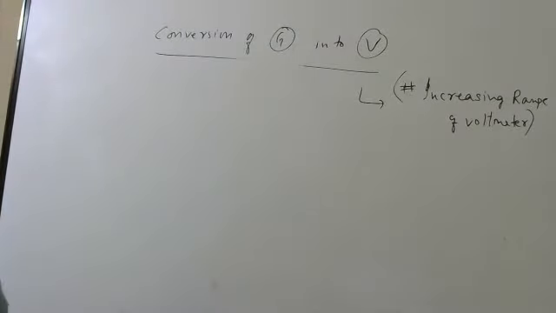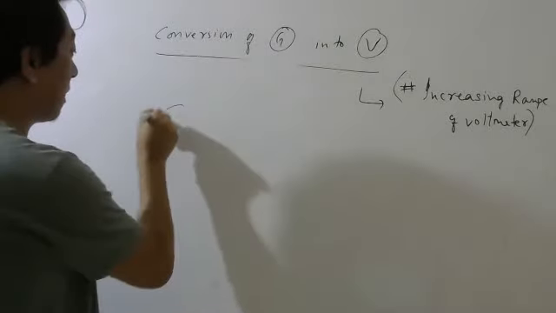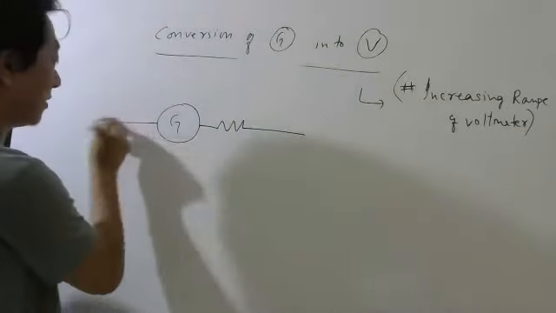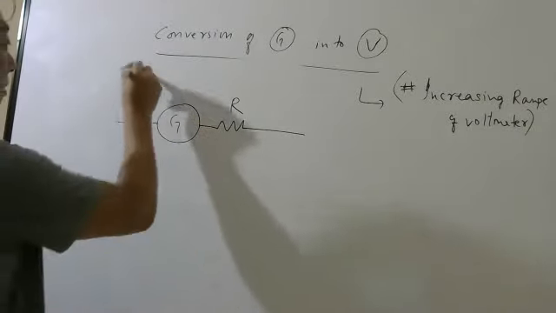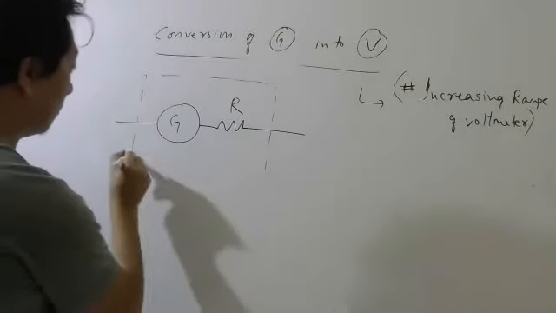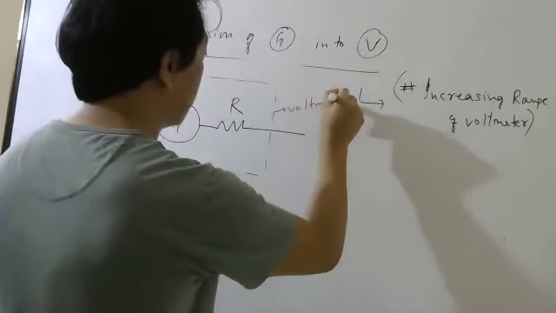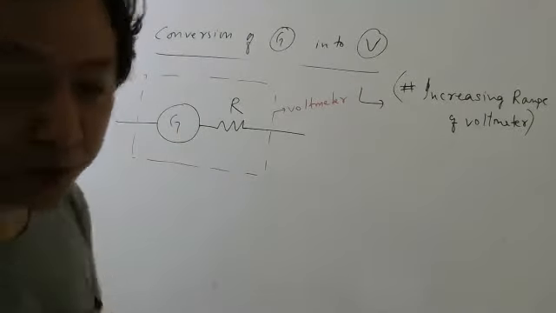So now we have to calculate how much resistance is needed. This is for 3 marks. Okay. So look here. This is your galvanometer. So you have to connect a high resistance in series. Okay, and this is your voltmeter. Okay, so let us write some few things which should be given to you.